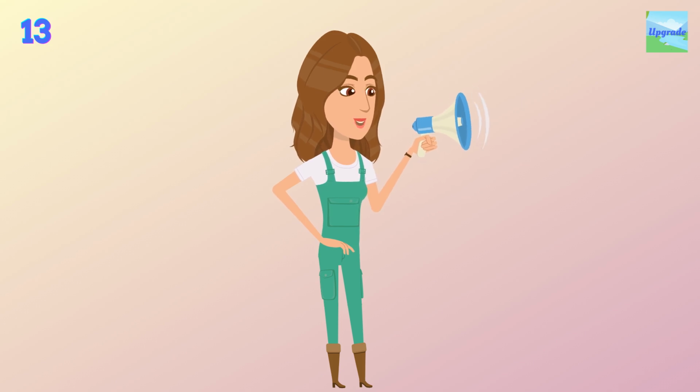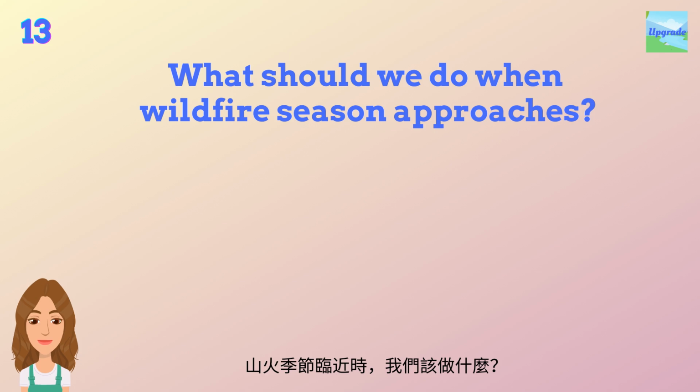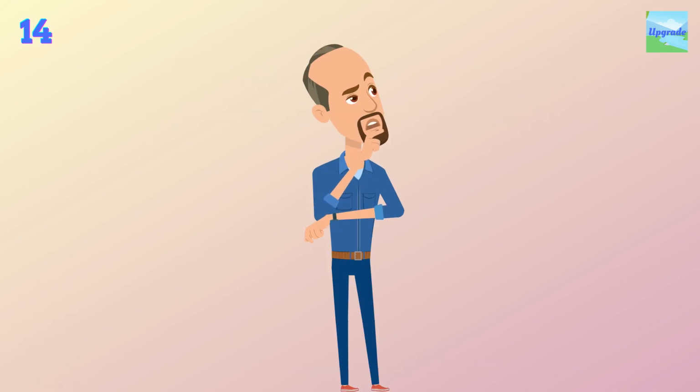What should we do when wildfire season approaches? Smoke can come into buildings through windows, doors, and vents. We may consider buying a portable air cleaner, which can remove those tiny particles effectively from the air. It's useful to maintain cleaner indoor air.